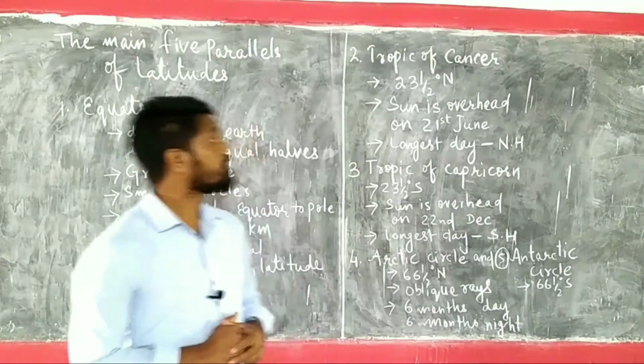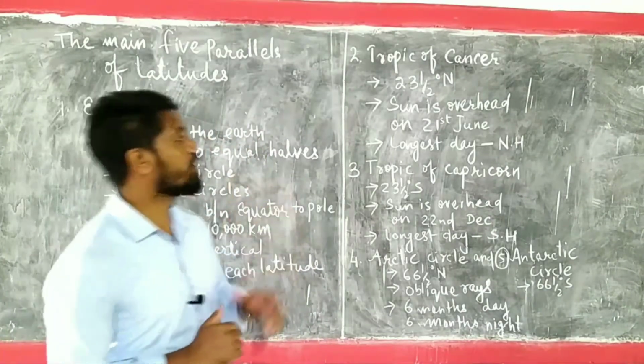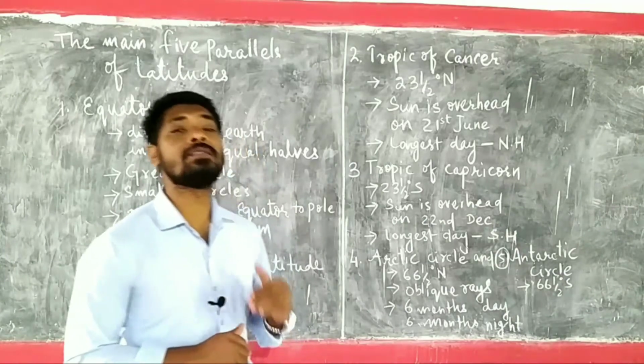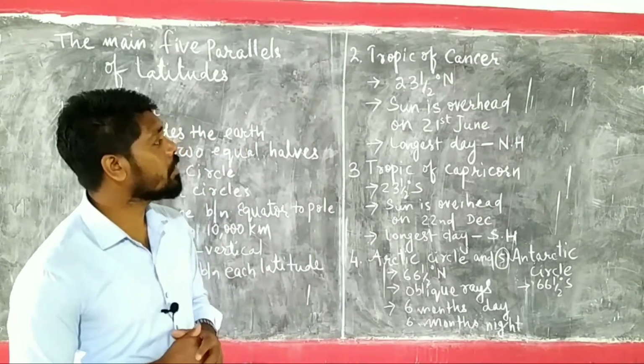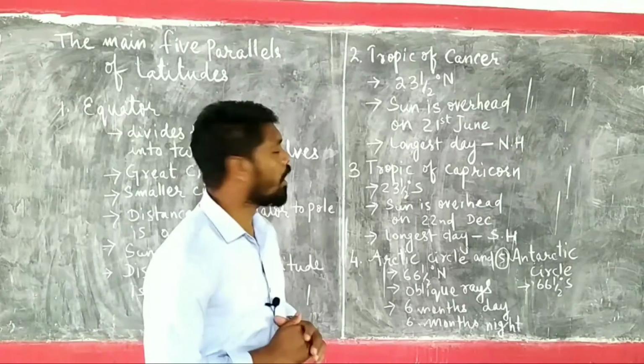Right. Then coming towards the Tropic of Cancer. Tropic of Cancer is located in the northern hemisphere and it is 23 degree and half north.